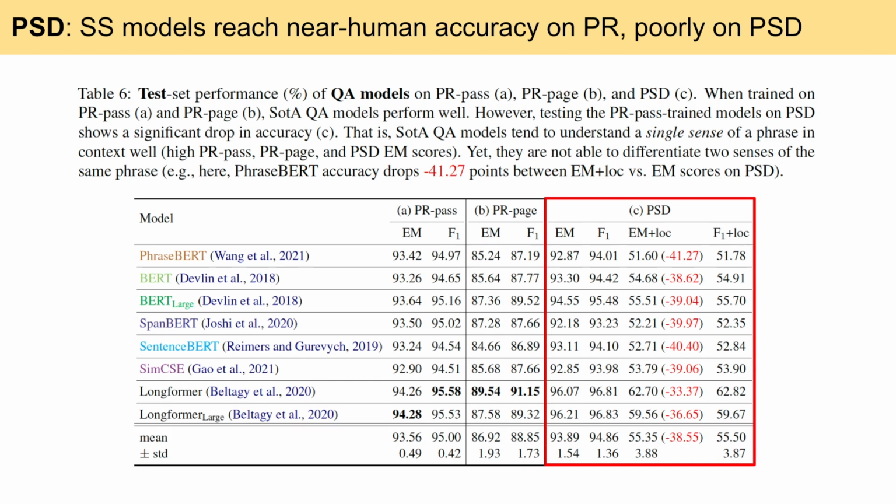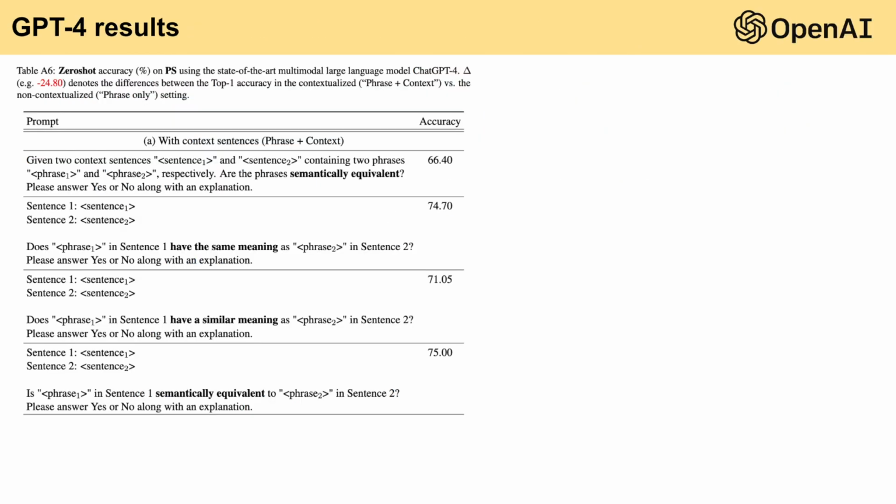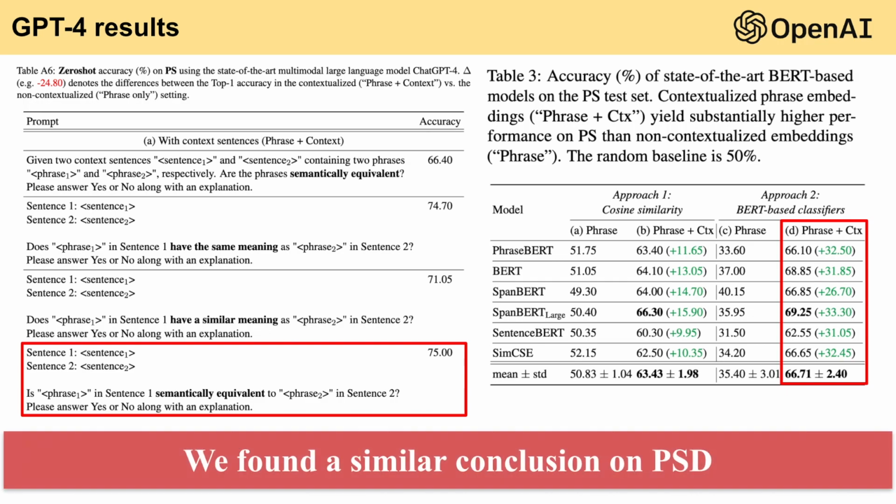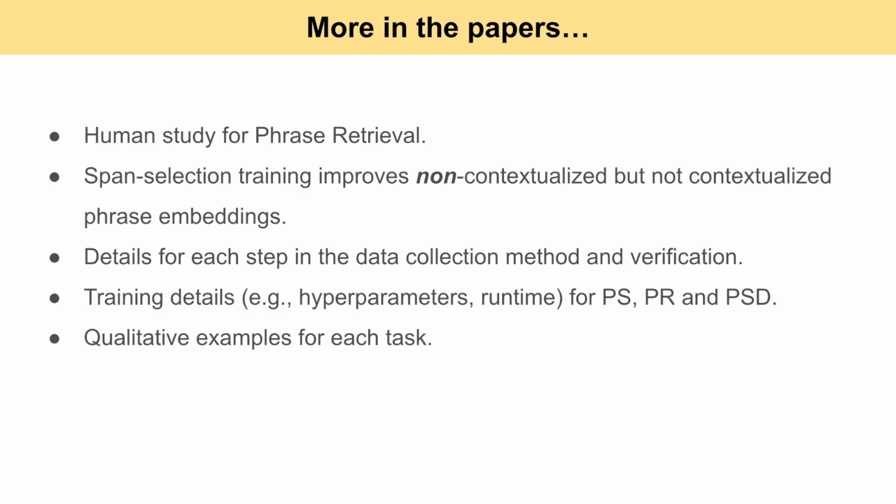Interestingly, the latest GPT-4 as of April 2023 outperforms BERT-based models, for instance, scoring 75% on phrase similarity compared to 69% for BERT-based models, yet it still underperforms the upper bound of 93% set by human NLP experts. We found a similar conclusion on PSD. The details of limitations, human study, and training, as well as qualitative examples, can be found in the paper.